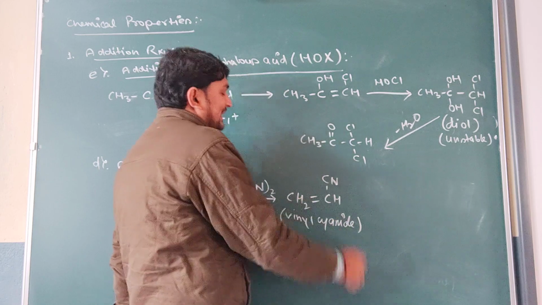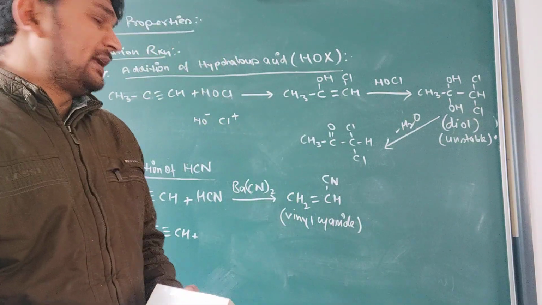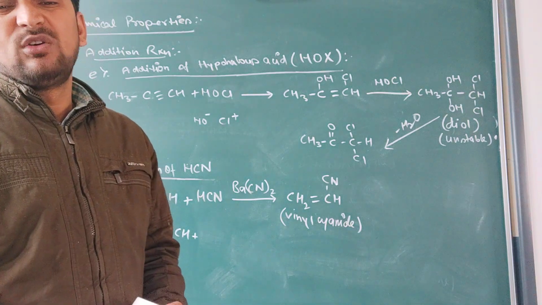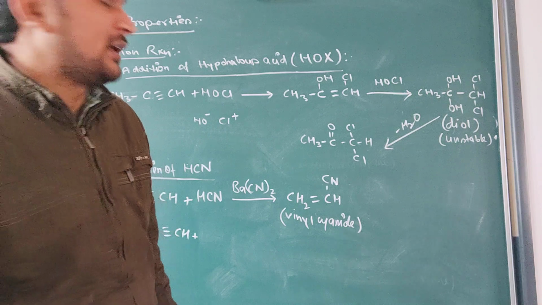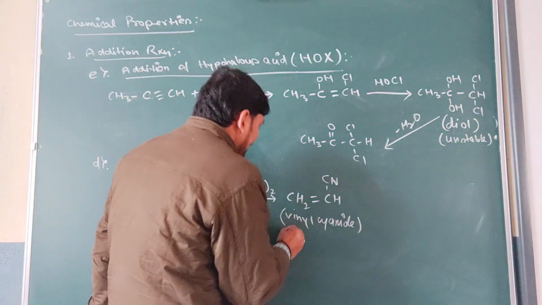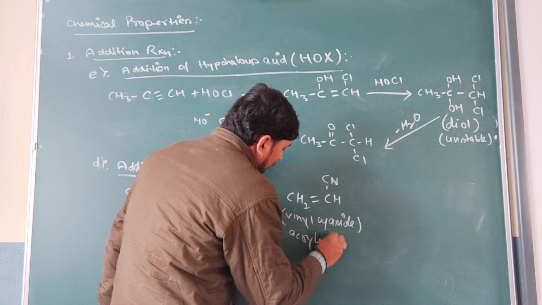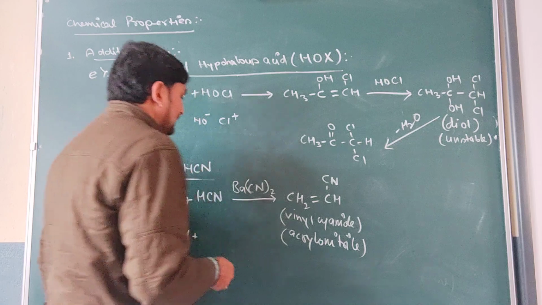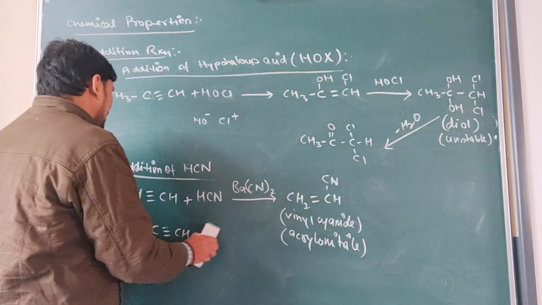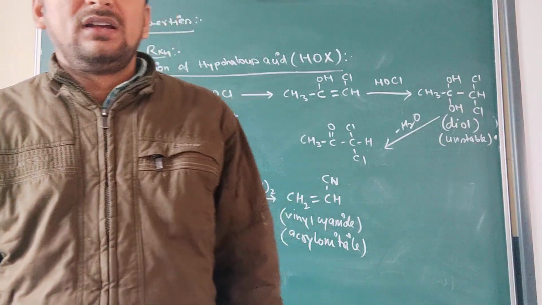This vinyl cyanide is used in polymerization also, and it will form a number of polymers. Its another name is acrylonitrile. तो एक्रिलोनाइट्राइल का फॉर्मेशन करता है यहाँ से, एक इंपॉर्टेंट काम हो गया हमारा.